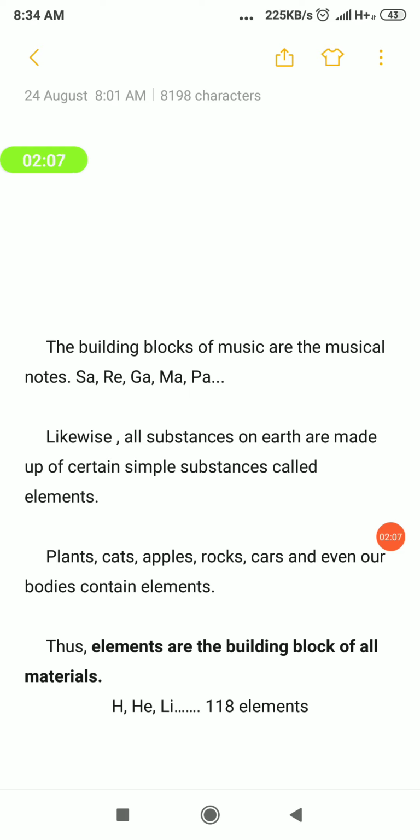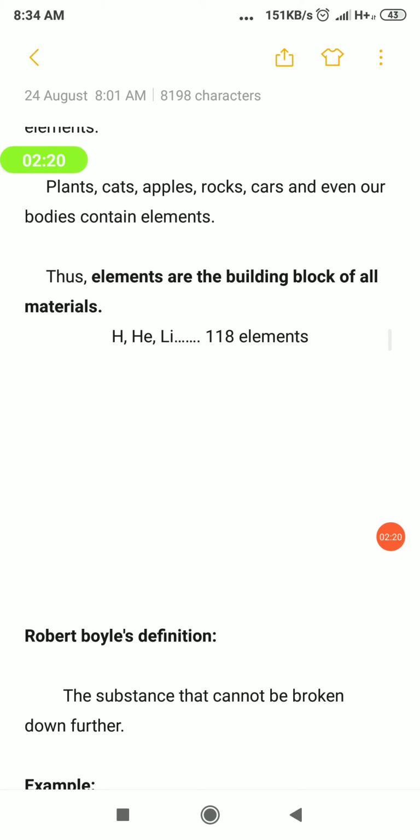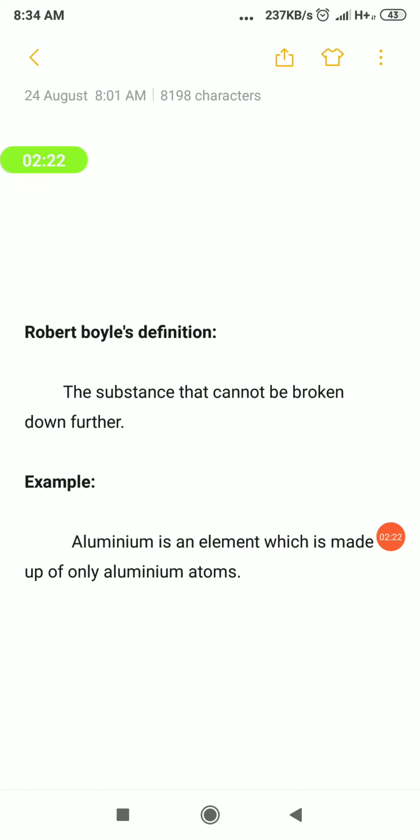Till now we have 118 elements found by various chemists, starting from hydrogen, helium, lithium and so on. How many elements do we have? 118 elements till date. Are you able to understand what is called an element? Elements are the building blocks of matter, or we can say elements are the fundamental particles of matter.